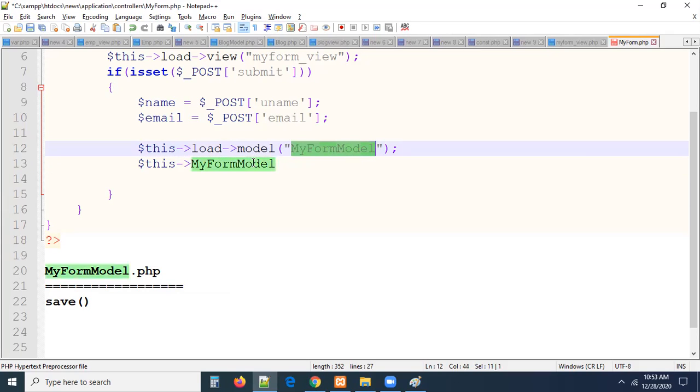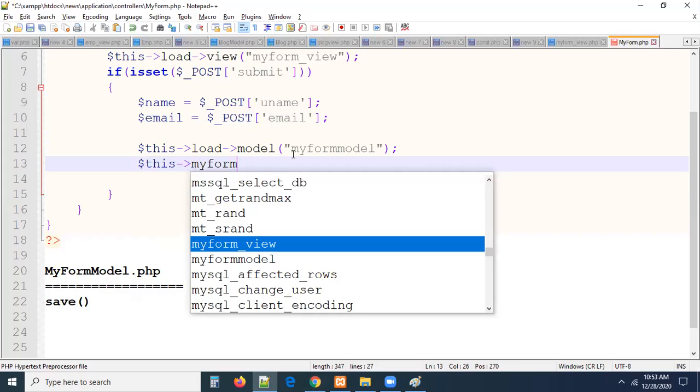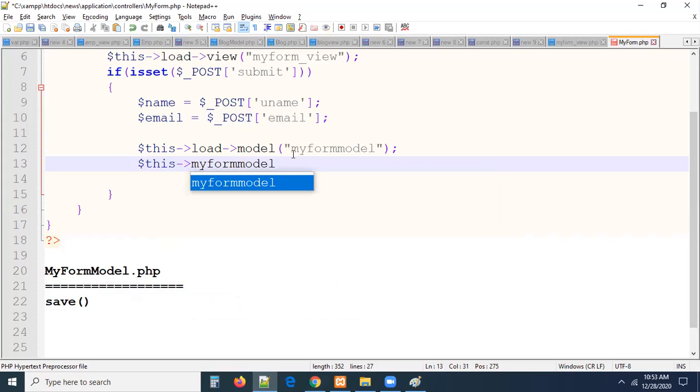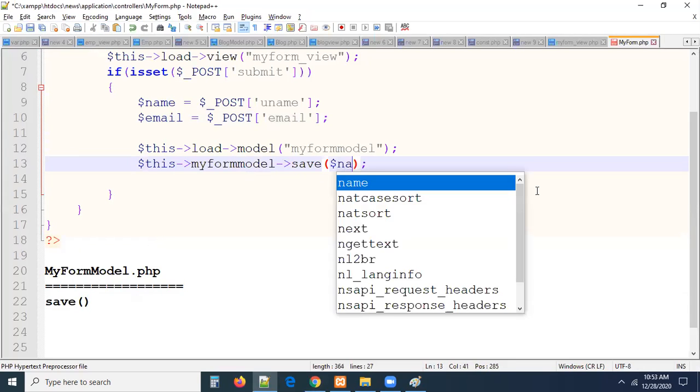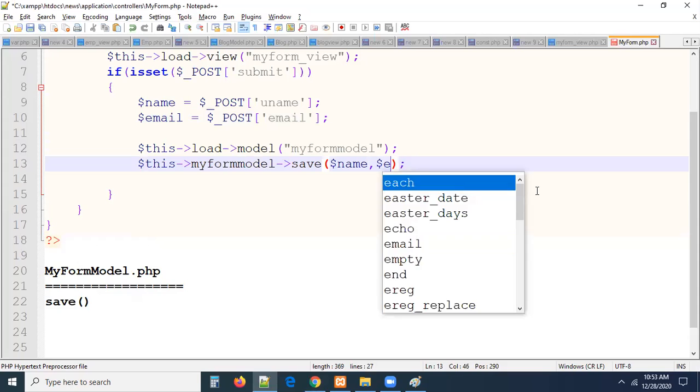The same name you have to take. If you use all small letters, for example, you can give it, no problem. My form model. If you write all small, here also you have to give all small. This is very important. My form model. Understand? My form model. In this, we have a method called the save method. To this save method, we have to pass these two variables as data, guys, parameters. Did you see? I'm passing $name, comma, $email.